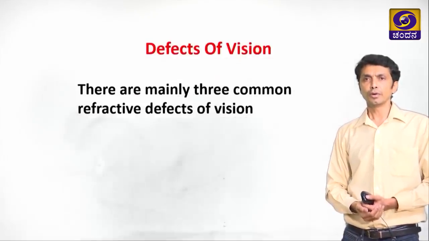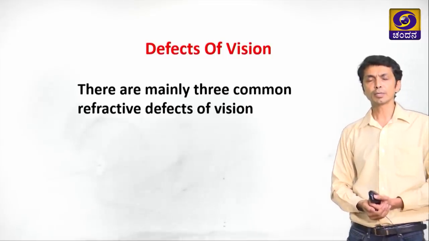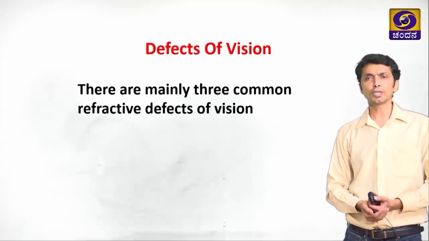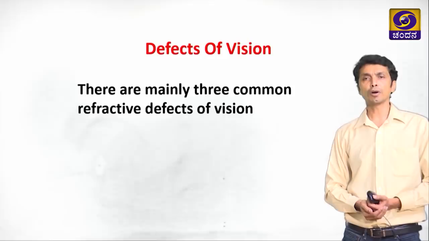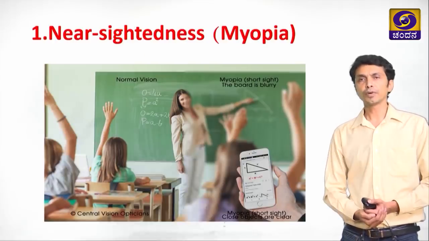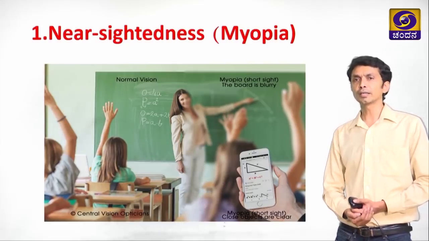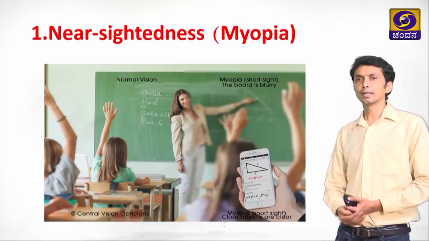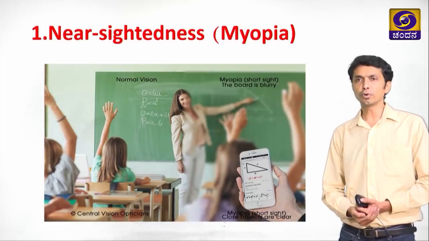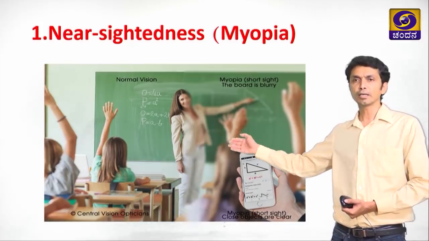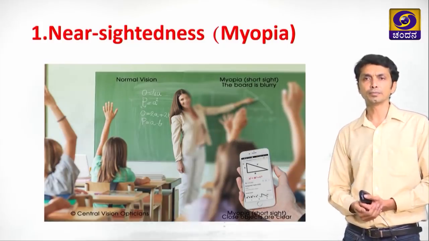Now we will learn some other defects of vision which are observed in the human eye. There are mainly three common refractive defects of vision. The first defect of vision is nearsightedness or myopia. If you look at the figure, you can see that the distant object, that is the board, is not properly visible, whereas the nearby objects are visible.